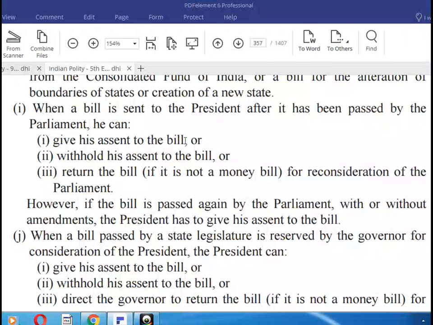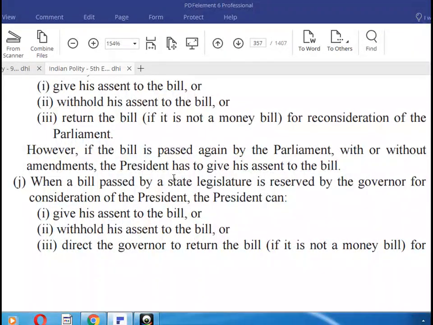he can give his assent to the bill, withhold his assent to the bill, or return the bill for reconsideration of the Parliament. However, if the bill is passed again by the Parliament, without amendment, the President has to give his assent